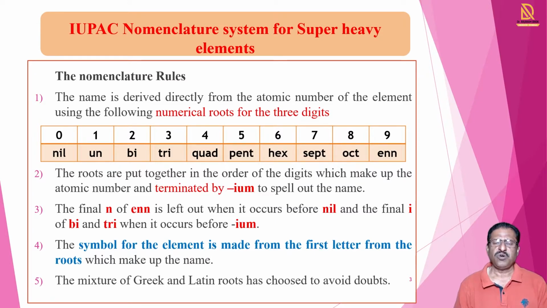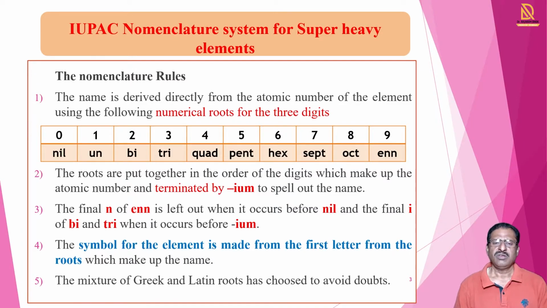Then how are the symbols for the elements prepared? The symbols are prepared by using the first letter from each root. From every root the first letter is used, and by joining the three first letters of the roots, the symbol is prepared.